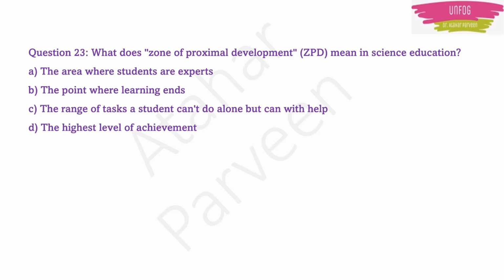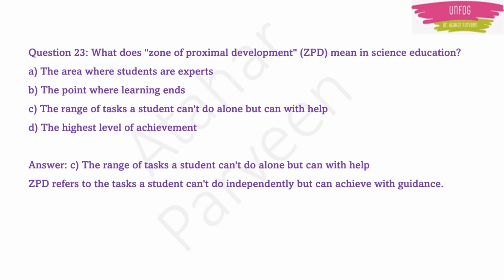Next question. What does zone of proximal development, ZPD, mean in science education? So what does this ZPD mean? It means the range of tasks a student can't do alone, but he or she can do with help. That help can be given by other students or by the teacher. So this is known as zone of proximal development, ZPD.